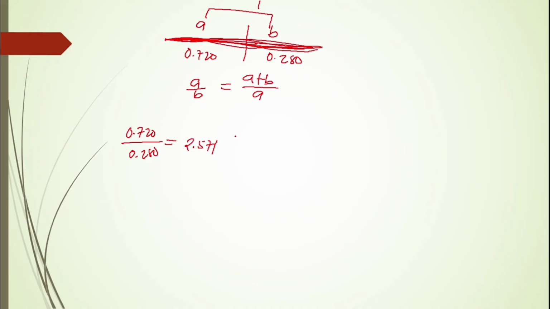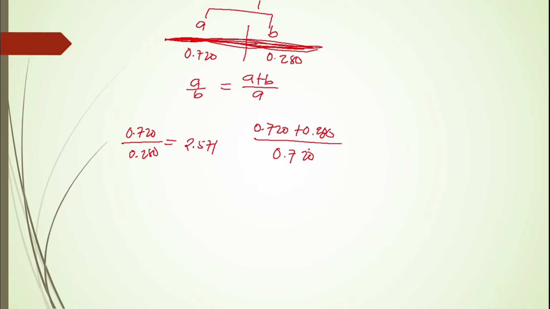So that is A over B. Next we have A plus B over A, which is 0.720 plus 0.280 divided by 0.720.